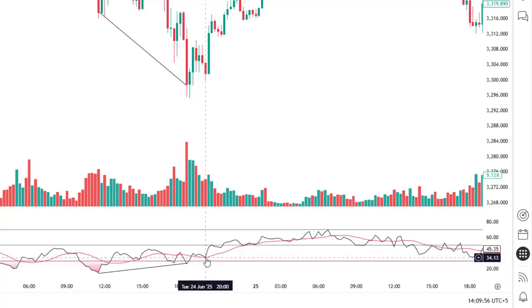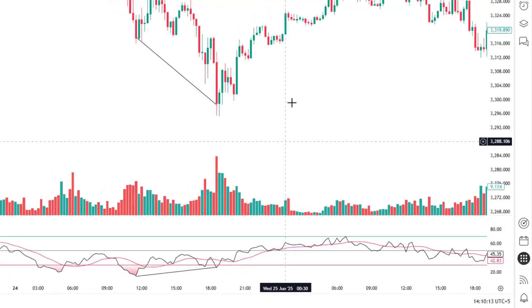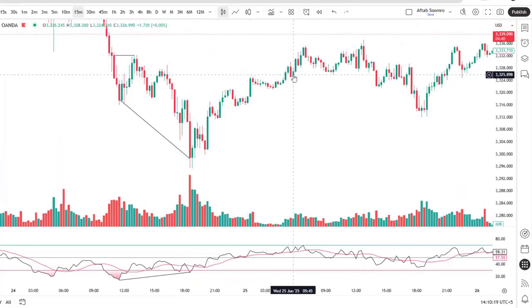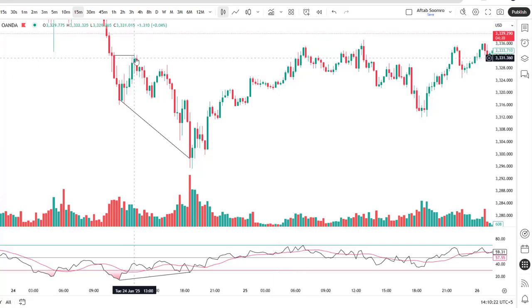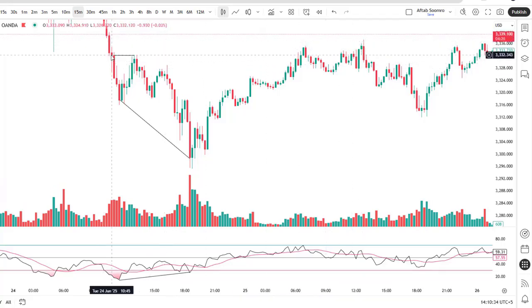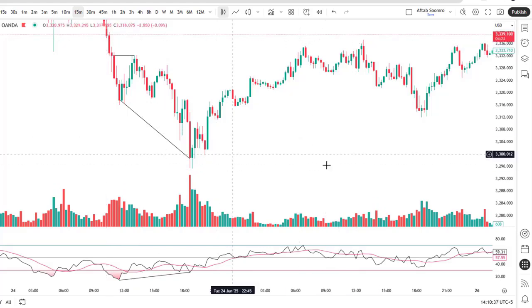Here we have both confirmations. First, the black line has shifted its structure above this 30 band, and the second evidence we have got here, the pink line is now under the black line. This is the perfect point from where we have to place our trade up to this structure level or up to this fair value gap level. Now you can see the market has given the perfect bullish trade up to this structure and fair value gap level. This was the first example.